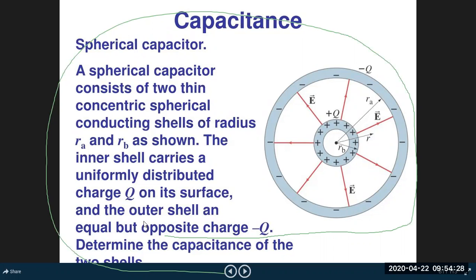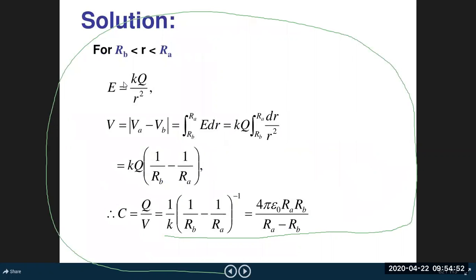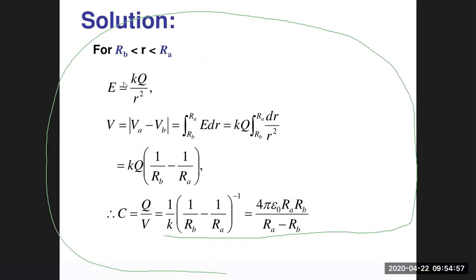In that case, we have to find out capacitance. So the inner shell carries a uniformly distributed charge Q on its surface, and the outer shell equal but opposite charge, then determine capacitance of the two shells, or we can say a spherical capacitor. Here again, due to spherical symmetry, the electric field at any point from the center of the shell is given as kQ by r square.